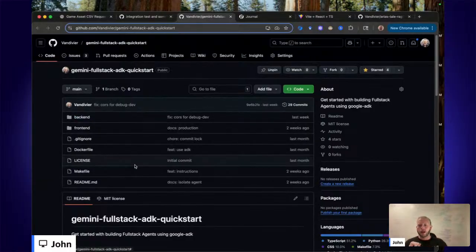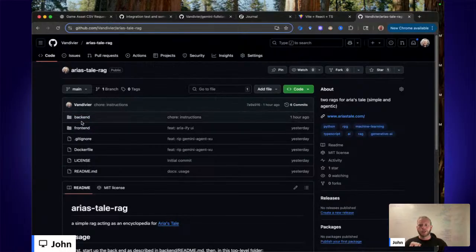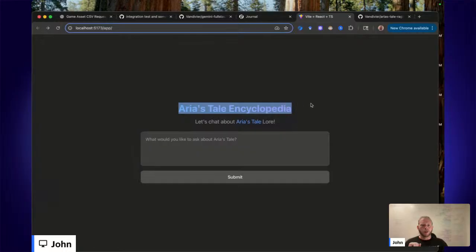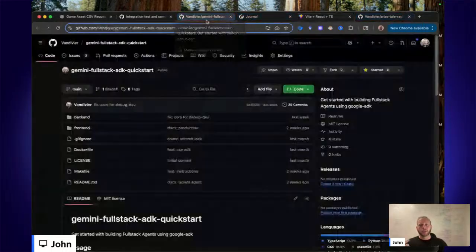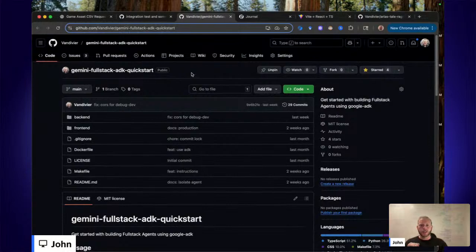So I basically copied the architecture here, and then we'll be changing things inside of the backend and front end. So Aria's Tale Encyclopedia is in our Vite UI. That is not mentioned in the Full Stack ADK, but that's a bit of the history.